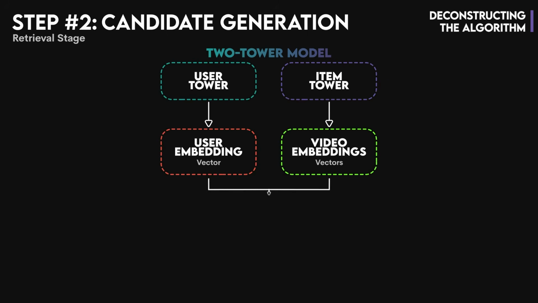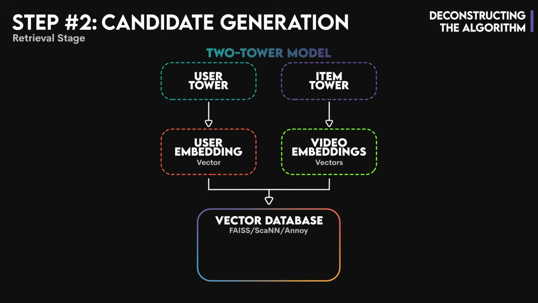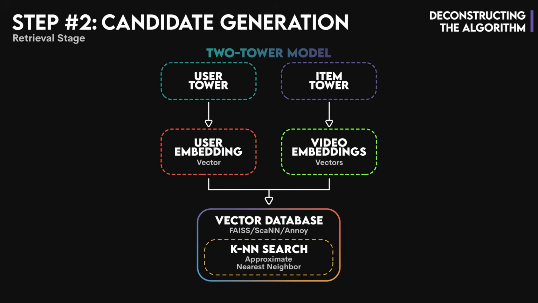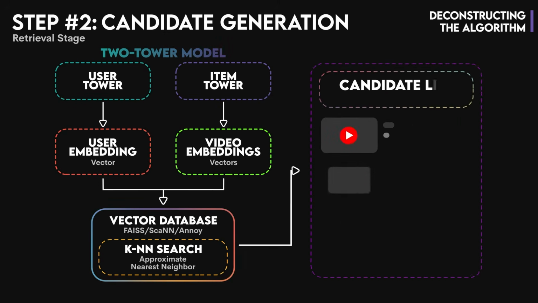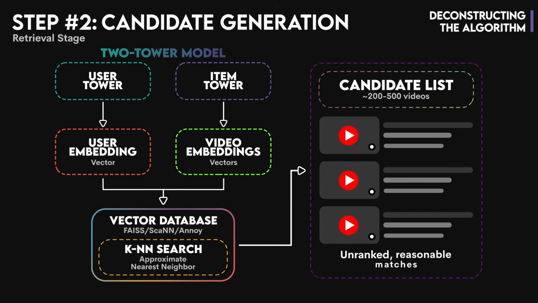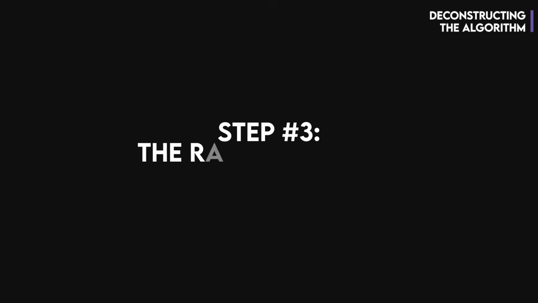At request time, the retrieval step is a k-nearest neighbor search. We perform this lightning-fast search against a massive vector database, using a library like FAISS or ScaNN to find the few hundred videos closest to the user's embedding. These are our candidates.